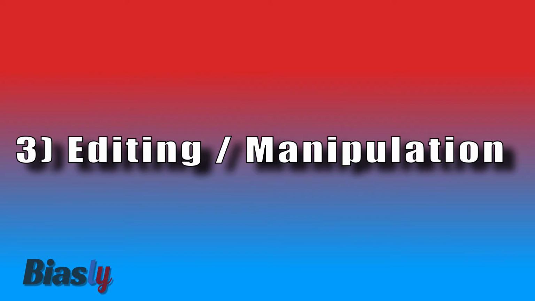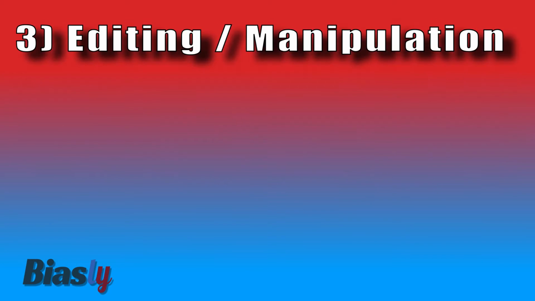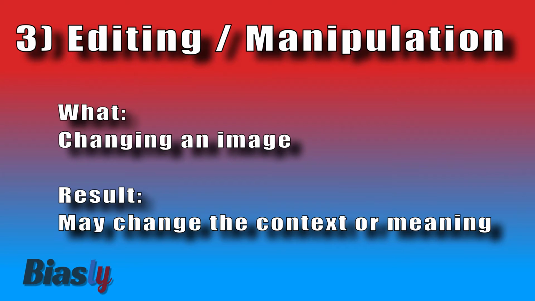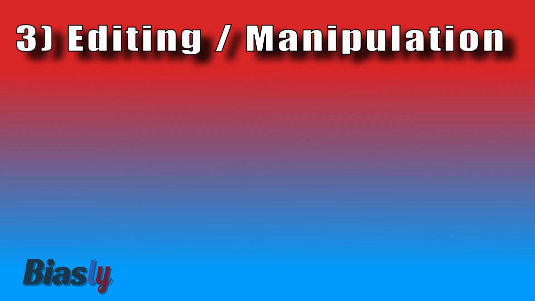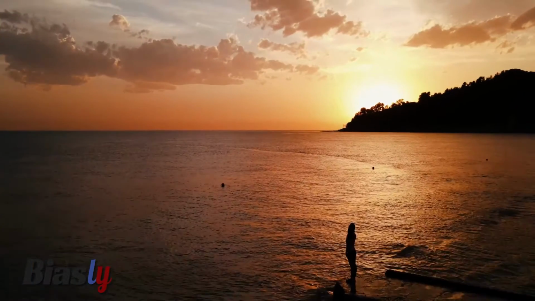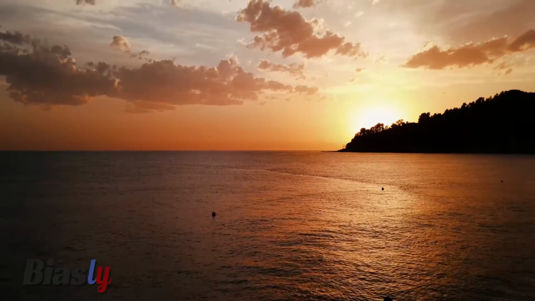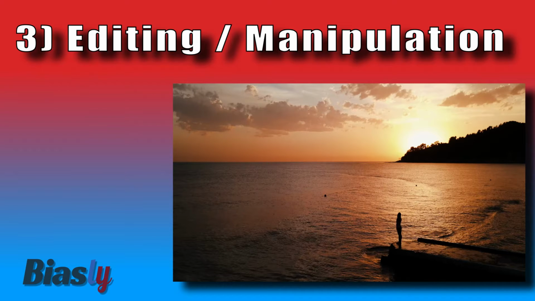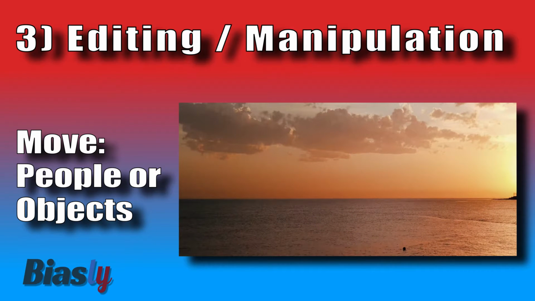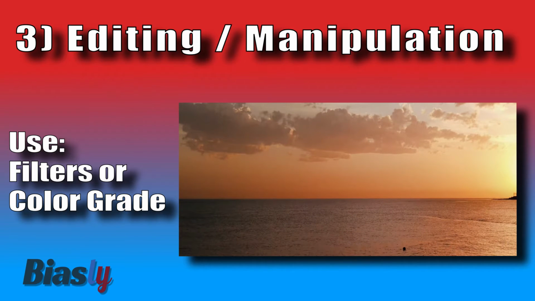Number 3. Editing and manipulation bias. The manipulation of images can change the context of a scene or the meaning of an image. For example, a news organization may edit an image to remove certain people or objects to support a particular narrative. Another example is the use of filters or color grading to change the mood or tone of an image.